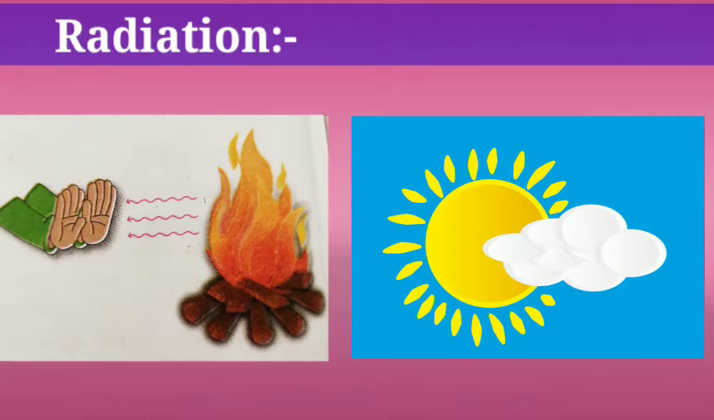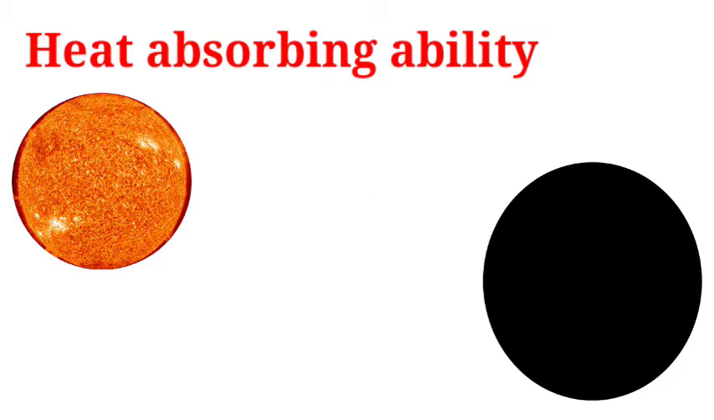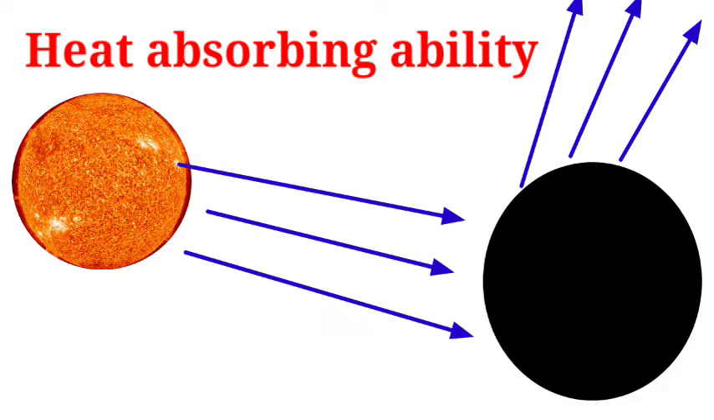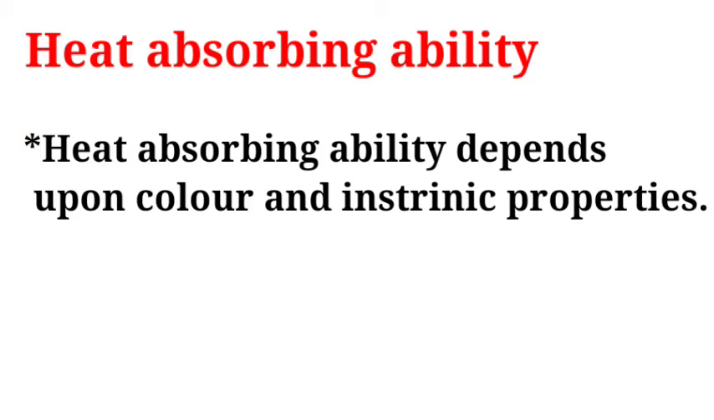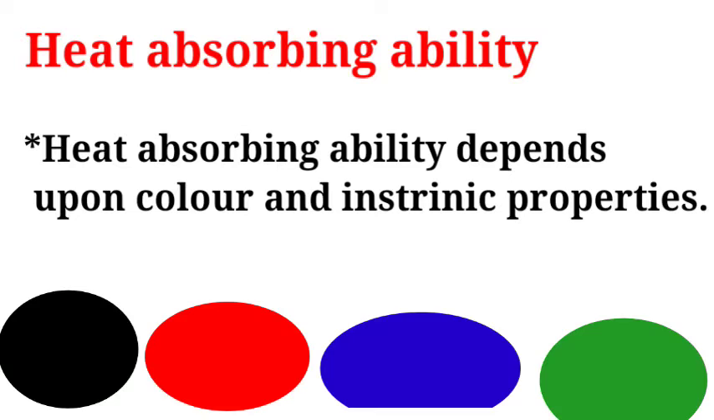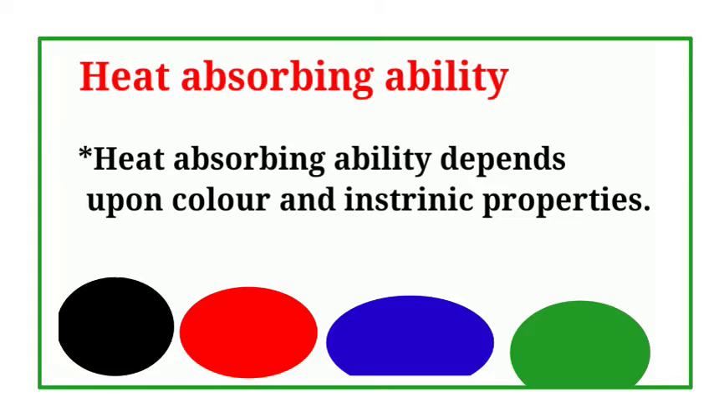In the previous part of this lesson, we have already studied radiation. Now let's learn about heat absorbing ability. When heat rays fall on any object, a part of the heat is absorbed by the object and a part of the heat is reflected. Heat absorbing ability depends upon the color and properties of that object. For example, black color absorbs more heat than any other color, while white color absorbs less heat.